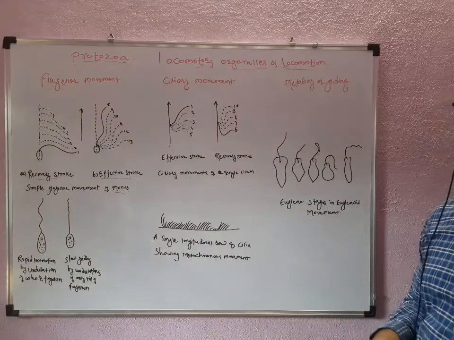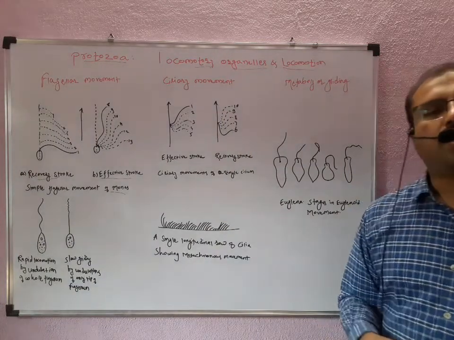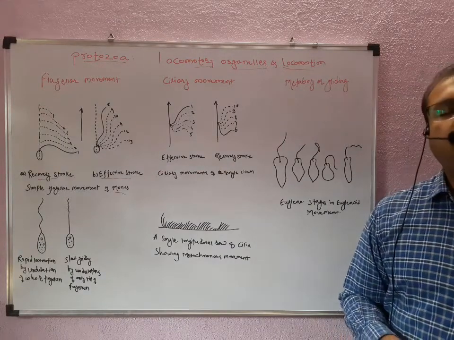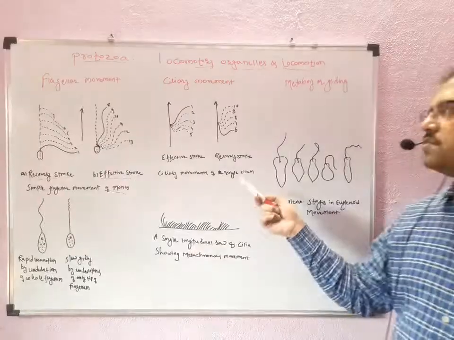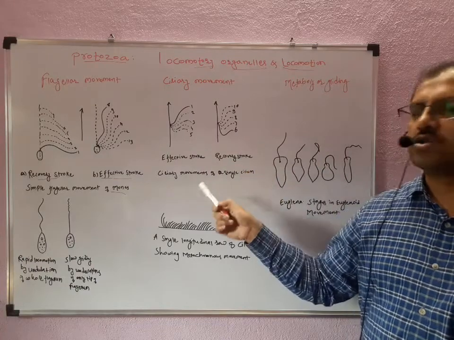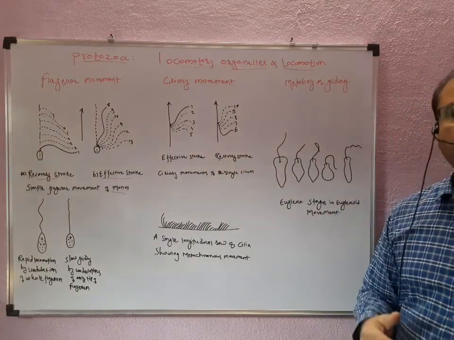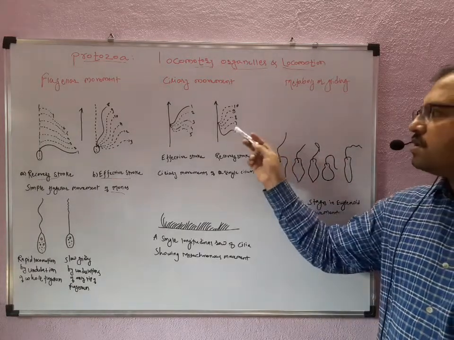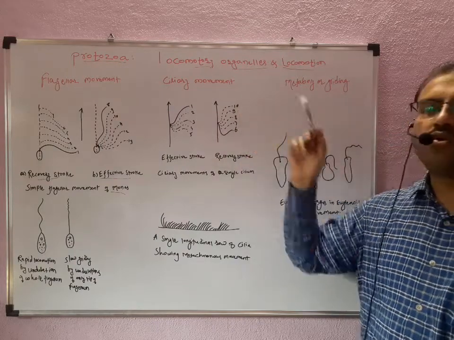The cilia, as you know, are thousands in number, distributed equally all over the cell and embedded in the ectoplasm, and they come from the pellicle. For locomotion, they produce the effective stroke so as to propel the body in the forward direction, and then the cilia go back to the original position.